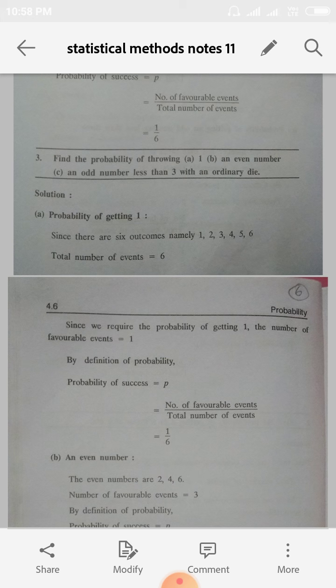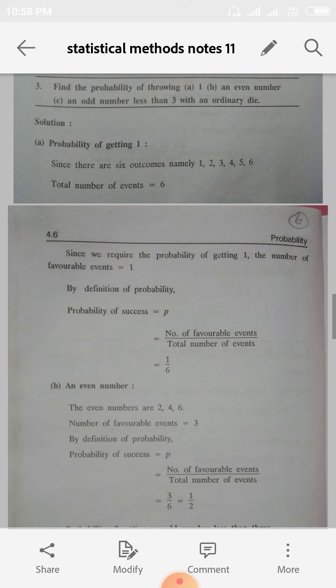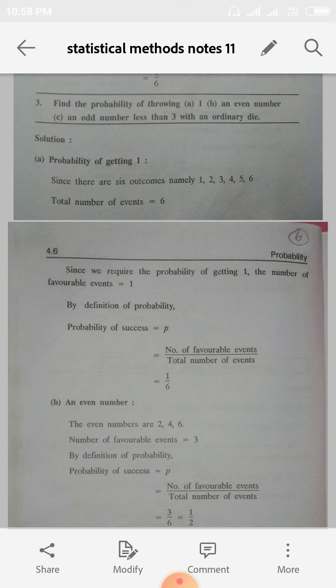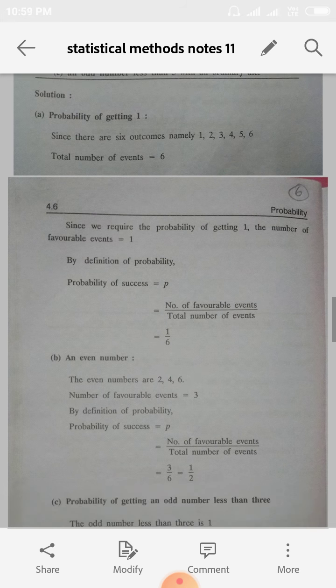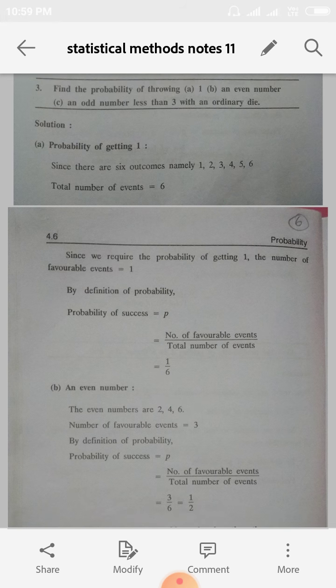Subdivision number 1: A, getting the number 1; B, an even number; C, an odd number less than 3, with an ordinary die. When one die is thrown, what is the sample space? 1, 2, 3, 4, 5, 6. Therefore, n is equal to 6.